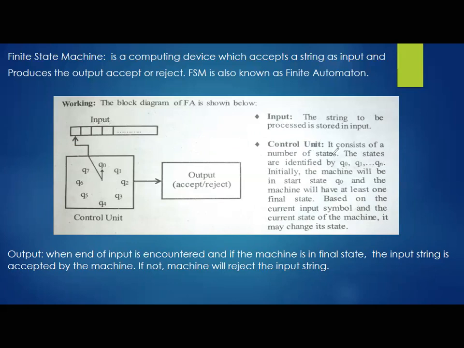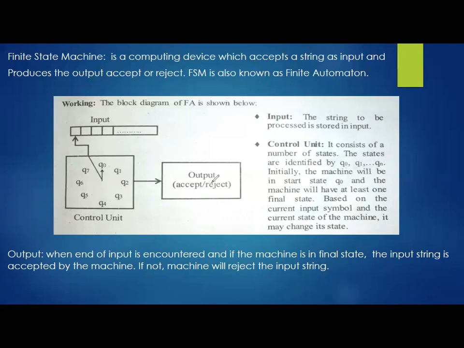Then what about the job of the control unit? It consists of a number of states. The states are identified by Q0, Q1, till Qn. That is the identification of a state. Initially, the machine will be in start state Q0. Remember always, in our entire syllabus, Q0 we consider as the start state, and the final state depends on the string. Sometimes Q0 may be the final state; start state and final state can both be Q0 itself. Sometimes Q1 may be the final state. It depends on the input we are trying to process.